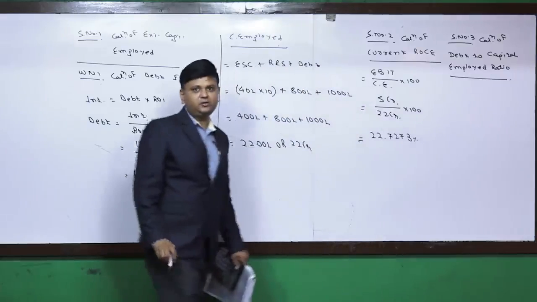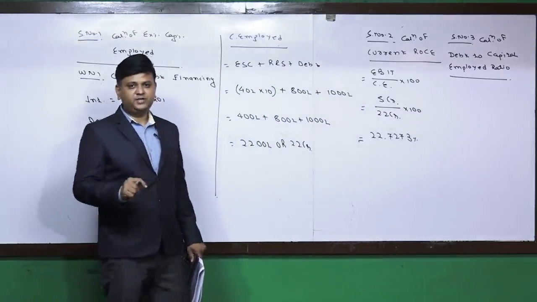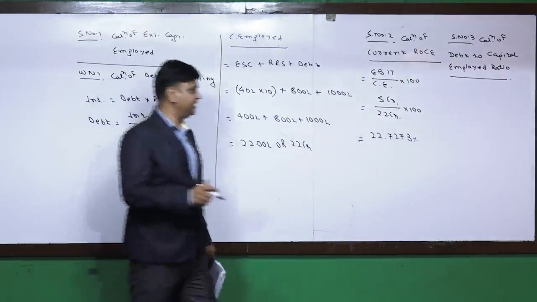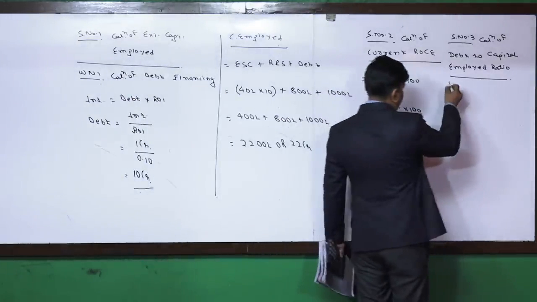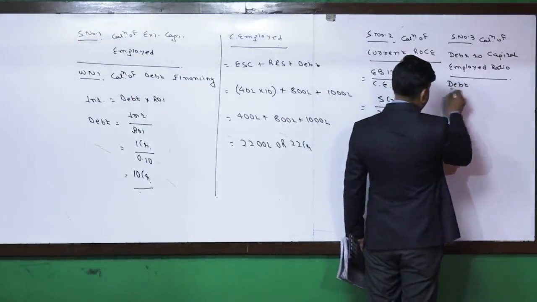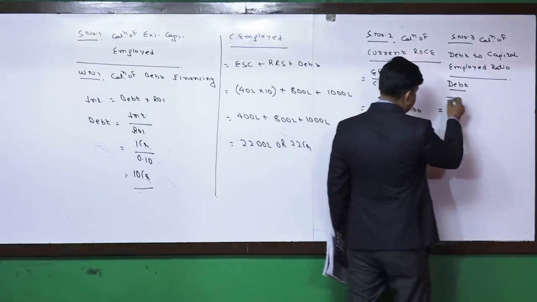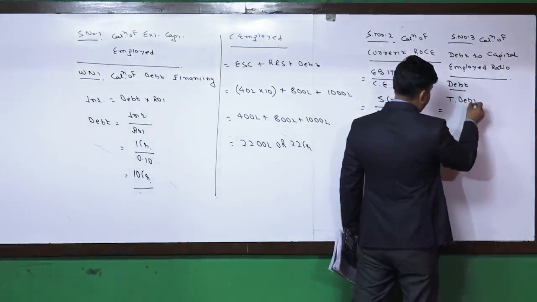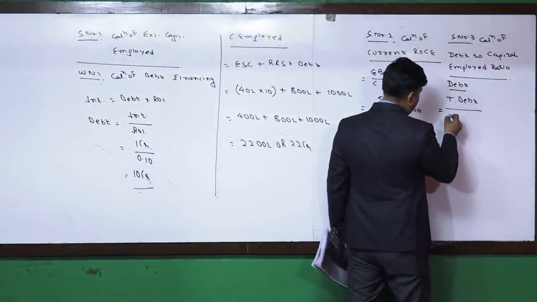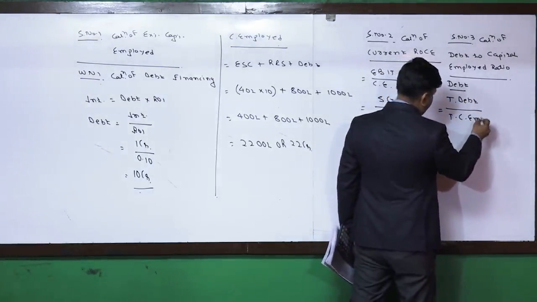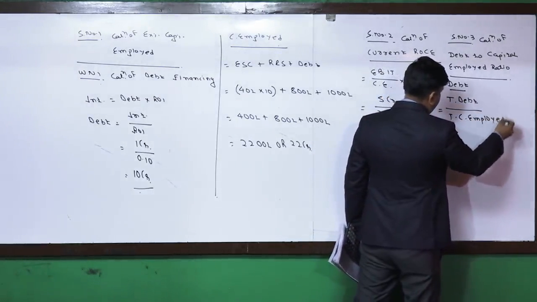In that, we are required to do 2 working. If the funds have been raised by way of debt, उस केस में क्या होगा friends? We understand that the total debt divided by total capital employed into 100.